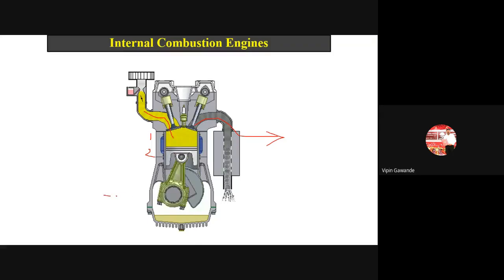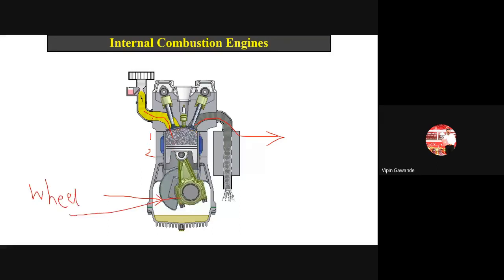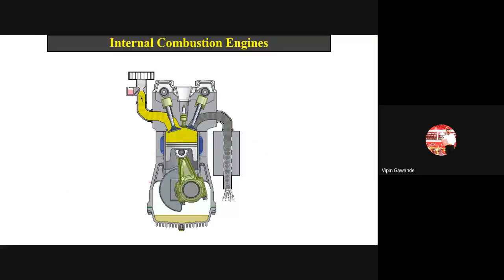Okay, this is your crank here, and this crank is connected with your wheel. So in suction stroke, see that yellow part, the air fuel mixture enters into the cylinder. Then we have compression stroke. Then see, this is spark plug, ignition of the spark plug, that is power stroke. And here you see this exhaust valve open, so exhaust gases come out from the cylinder, so that is called your exhaust stroke. Okay, so 4 strokes you have to remember: suction, compression.